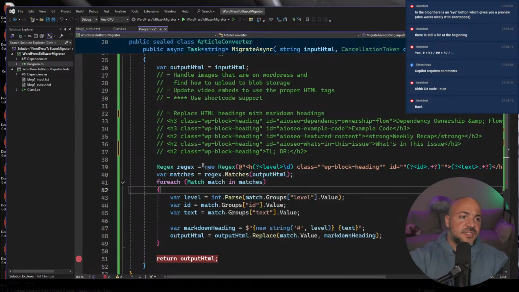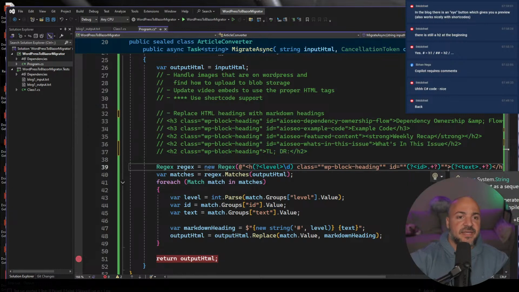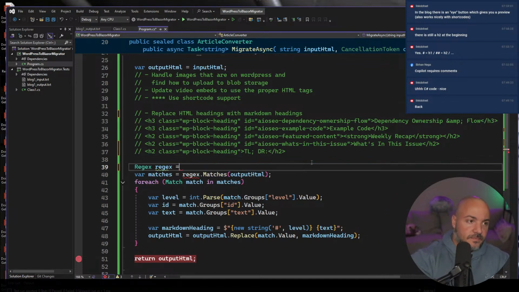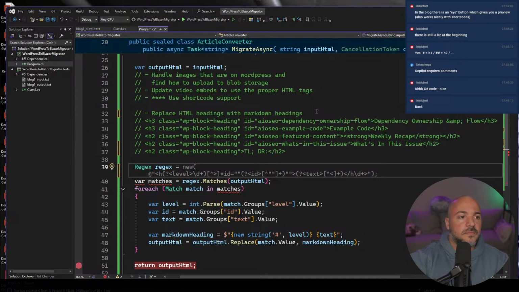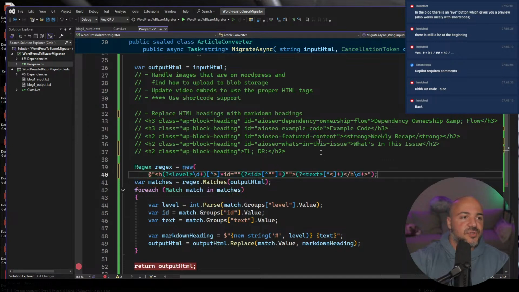But okay, so this regex was wrong because it missed this here. And that's because it's looking for the ID, which we simply don't need. So let's see if I delete this. Is it like an optional ID now? I don't even think that's... I still don't think that works.